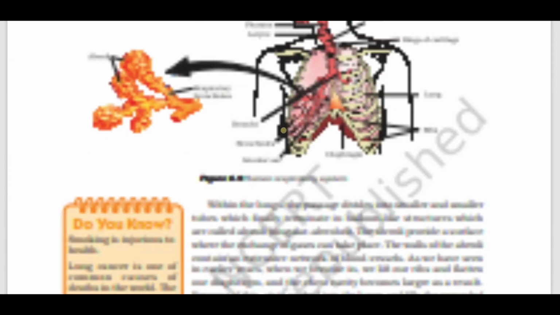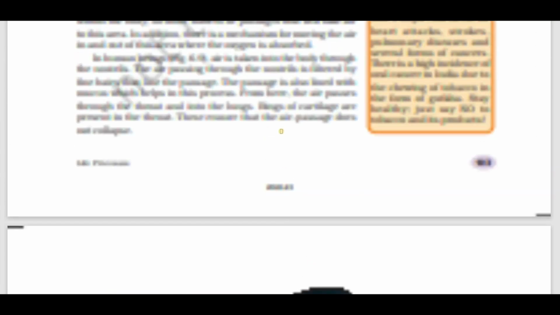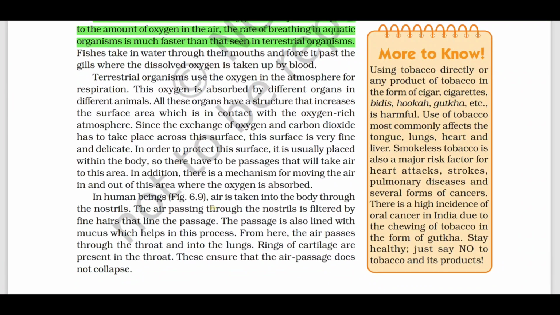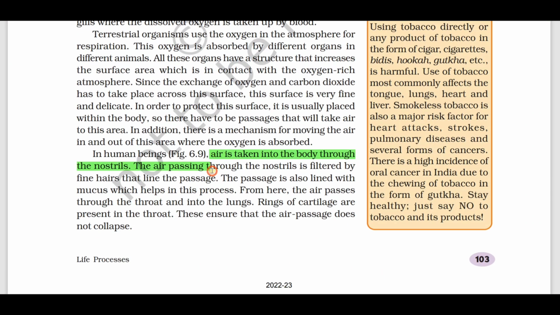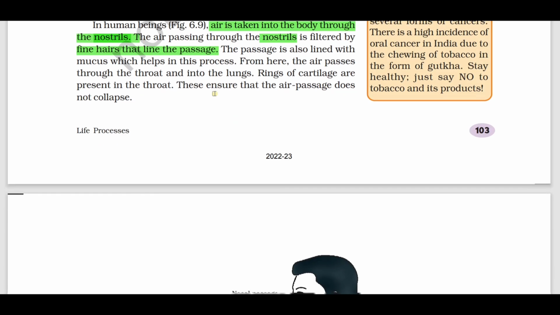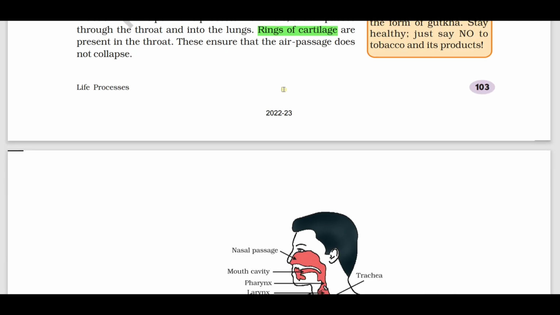Now we'll see the next life process, that is respiration. In human beings, air is taken into the body through what? Nostrils. That is the function of the nostril. You should know the function of the nostril and the function of the fine hairs present inside the nostril, and also the function of the rings of cartilage.